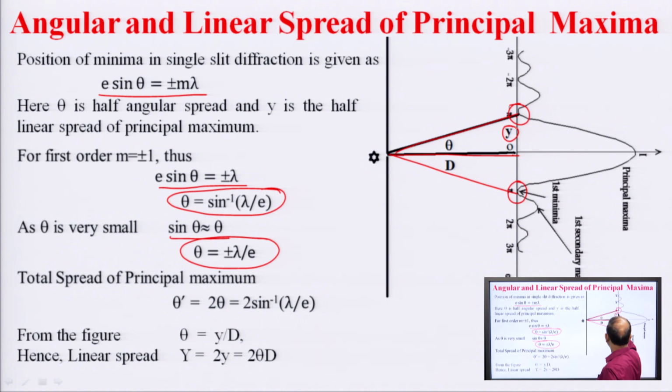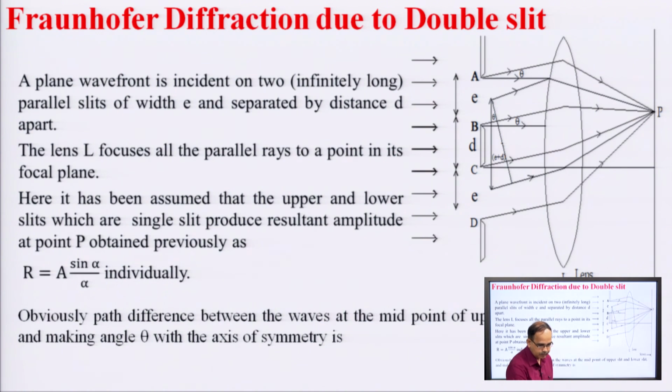Our requirement is small y, which is here, and it is theta d. The total linear spread will be from this point to this point, capital Y as 2 theta d. From these expressions angular and linear spread can be calculated.